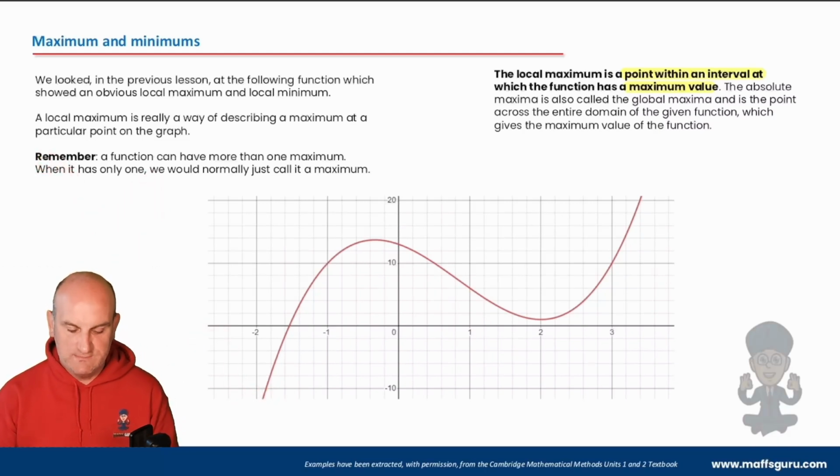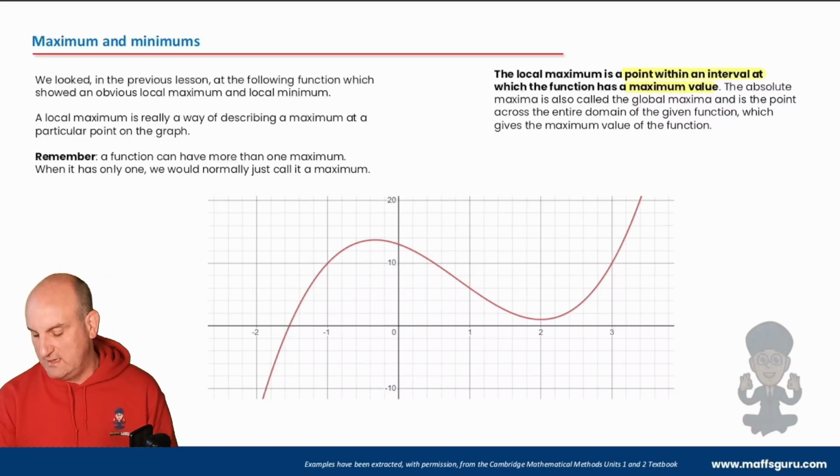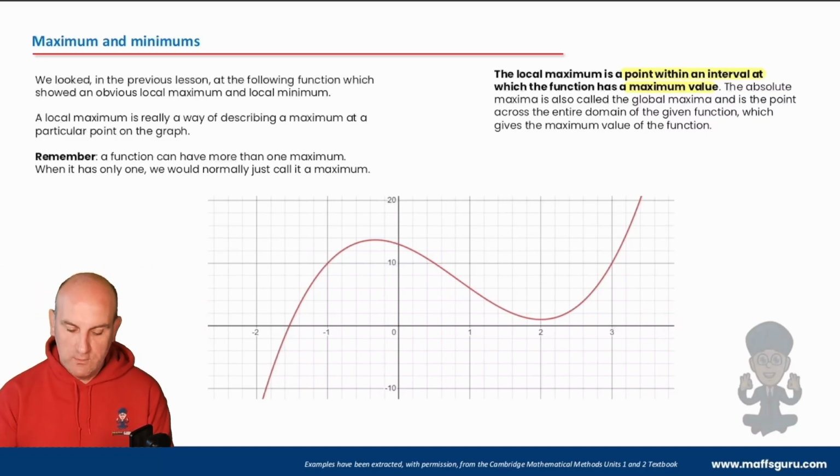We can only see at this moment an interval somewhere between -3 and 4, thereabouts. So this point here would be described as a local maximum. This point here would be a local minimum. Why? Well, that is the maximum point for there, because the graph seems to go up and then back down again. And that would be a local minimum, which comes down and goes back up again. Terminology becomes really important. We're going to look at the idea of the differential, because that's how we find the gradient of the tangent at a point, by taking the differential of that function. So this is all building once again.